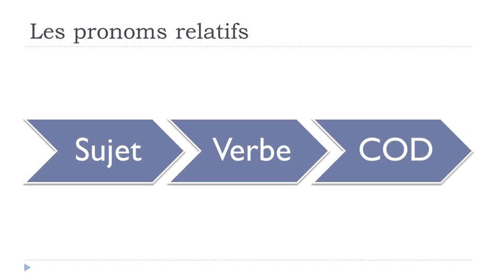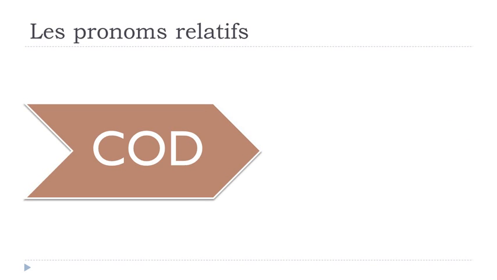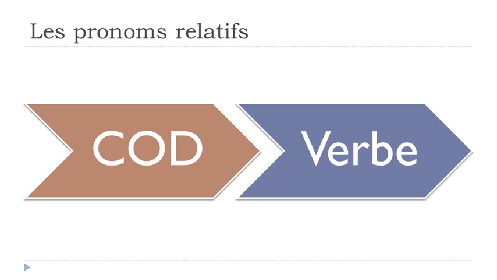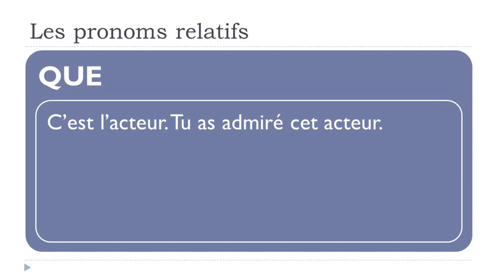But when we've got this special structure with le pronom relatif COD, so what we just saw, this que, before the verb, the rule will be that you will have to put the feminine or the plural or the feminine plural at the end of your participe passé.